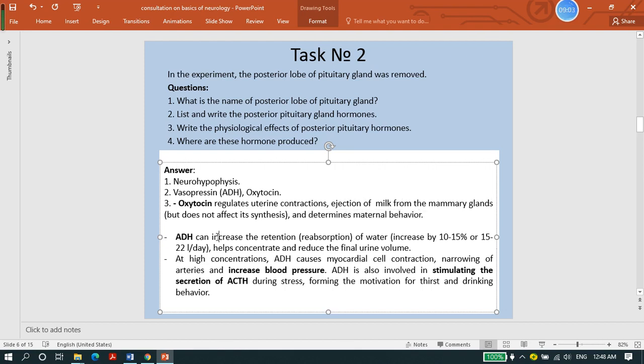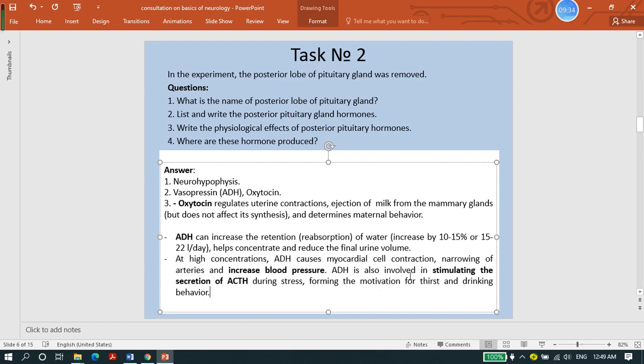And ADH, the main function is retention of water in the kidney nephron. So it helps concentrate and reduce the final urine volume. And it has another function to increase blood pressure by causing myocardial cell contractions and narrowing of arteries.